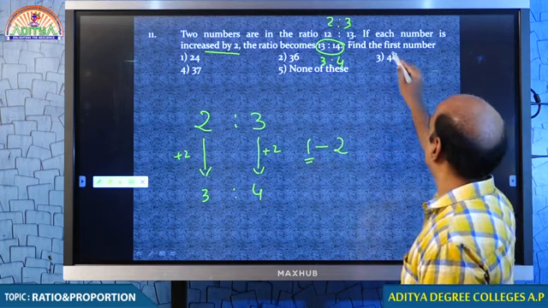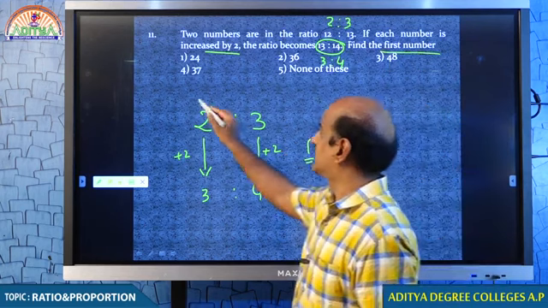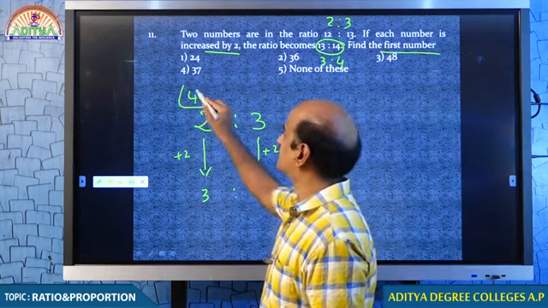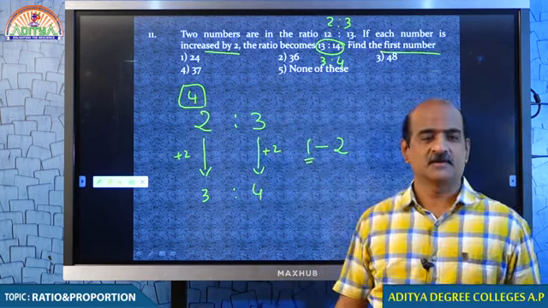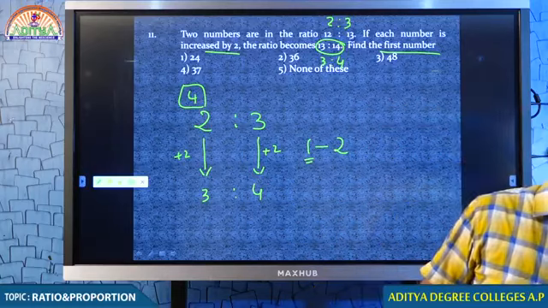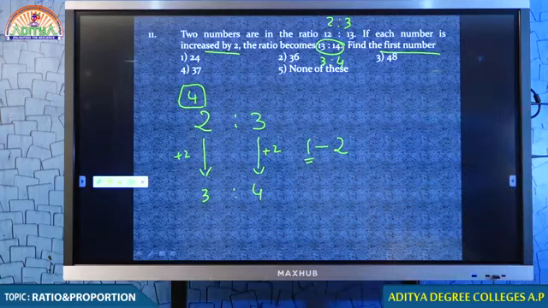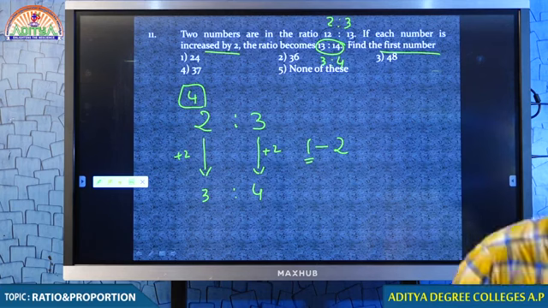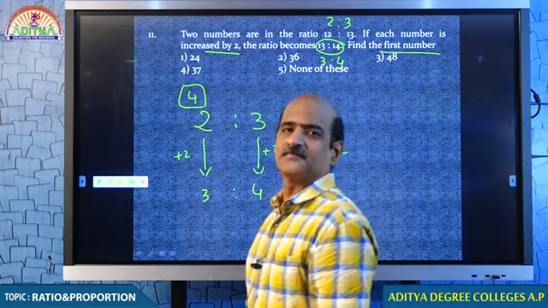What are you asked to find? The first number. 2 into 2, 4. Because every 1 part is 2, therefore the first number is 2 into 2, 4. Yes, students, I appreciate that. Everybody put your answer 4. Excellent. Very well done. Congratulations. I think we can go ahead.